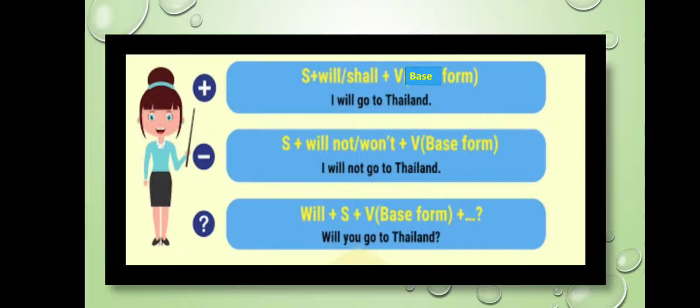For example, I will go to Thailand. This is a positive sentence. When I add not to it, like I will not go to Thailand, this becomes a negative sentence. And in order to frame the question for the first sentence, I will use will. That is, will you go to Thailand? And towards the end, I am going to put a question mark since it is an interrogative sentence.